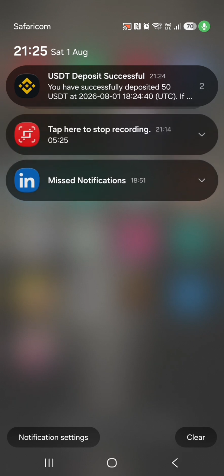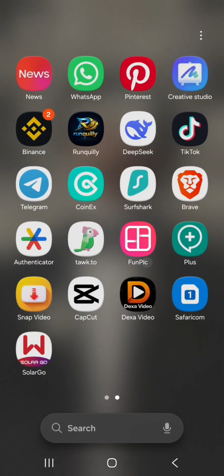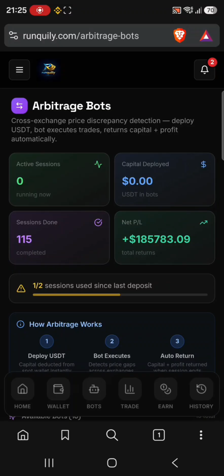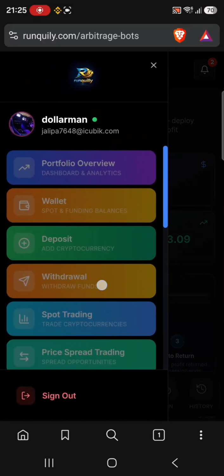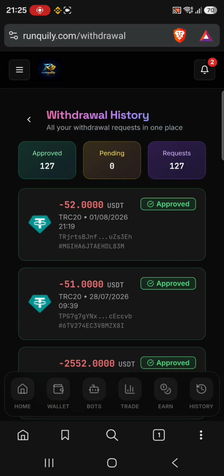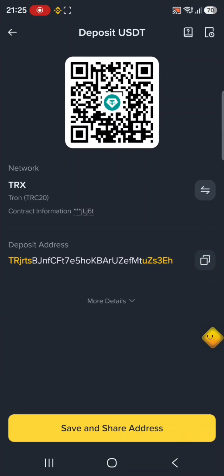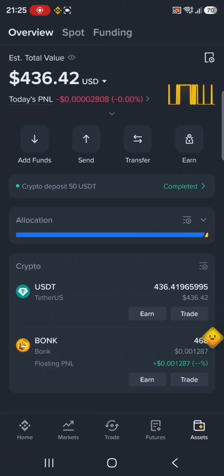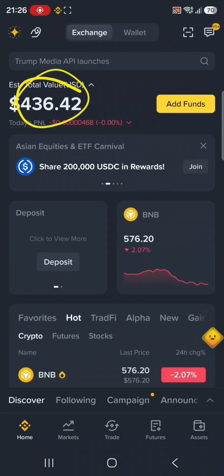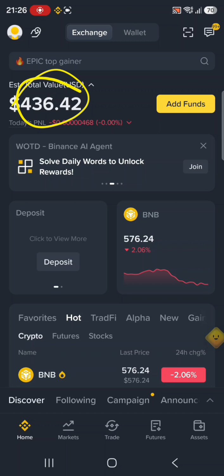So guys, you can see I've got a confirmation that my withdrawal has been approved. Let's check that on withdrawals history. Come here, check 52, approved. Then we go check on Binance, and also here it is approved. You can see complete, and the balance is there, 436 right now.